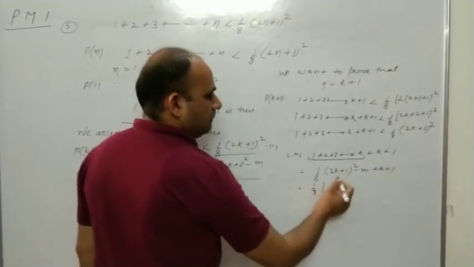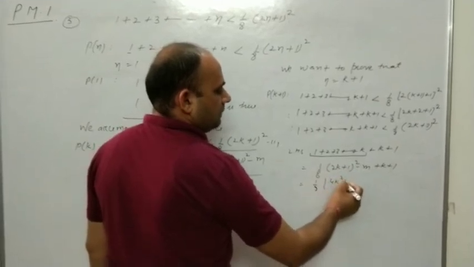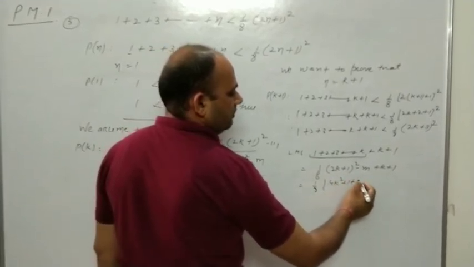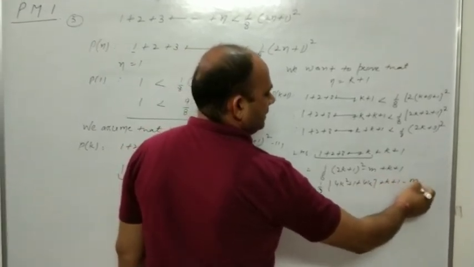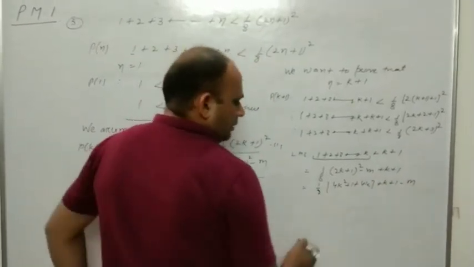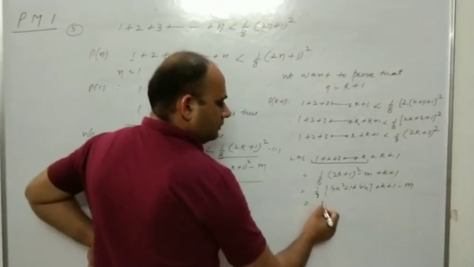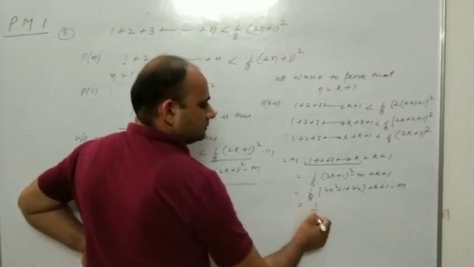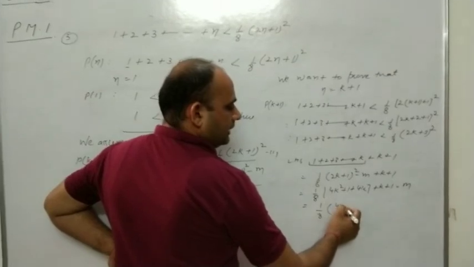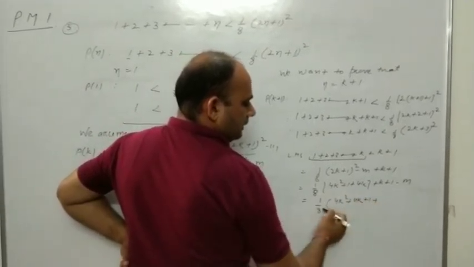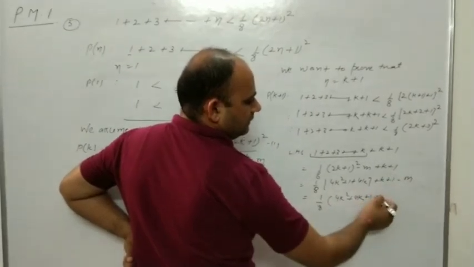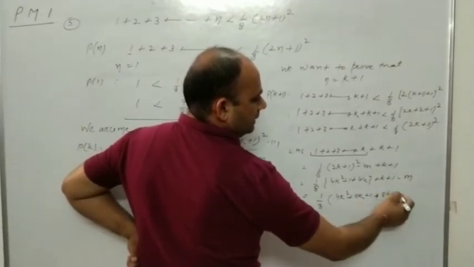Now you know (a plus b) whole square is a square plus b square plus 2ab, plus k plus 1 minus m. Now 1 by 8 times (4k square plus 4k plus 1), and if 8 is the LCM, multiply this also, 8k plus 8.